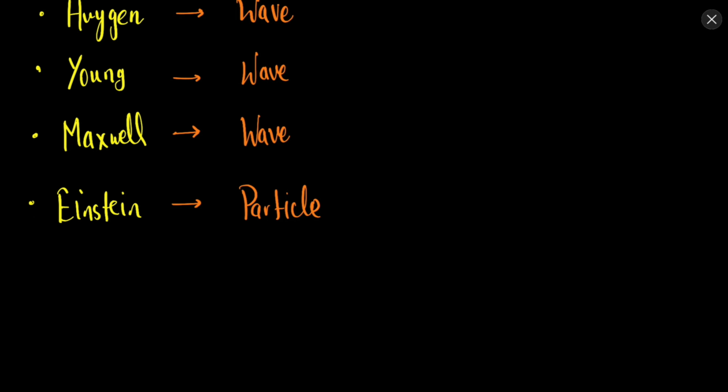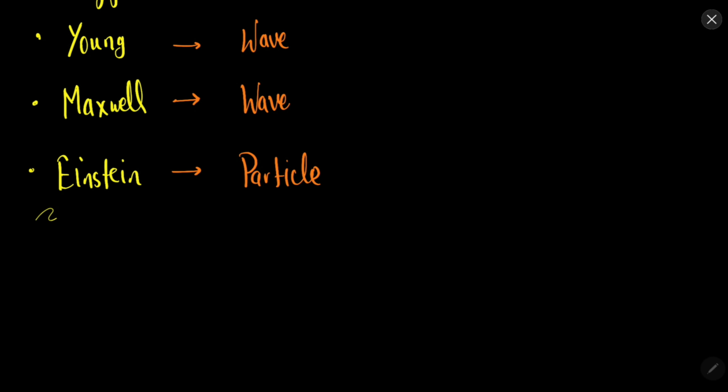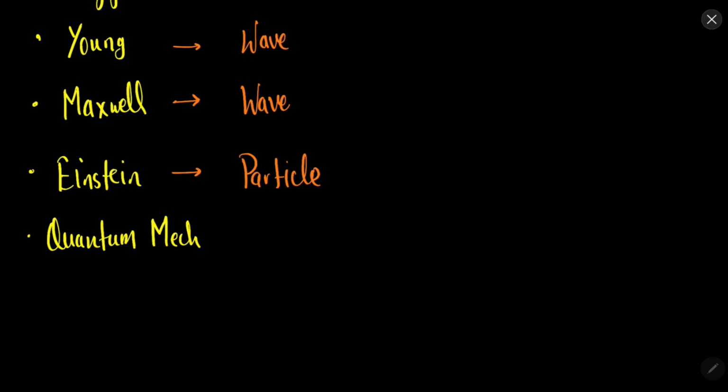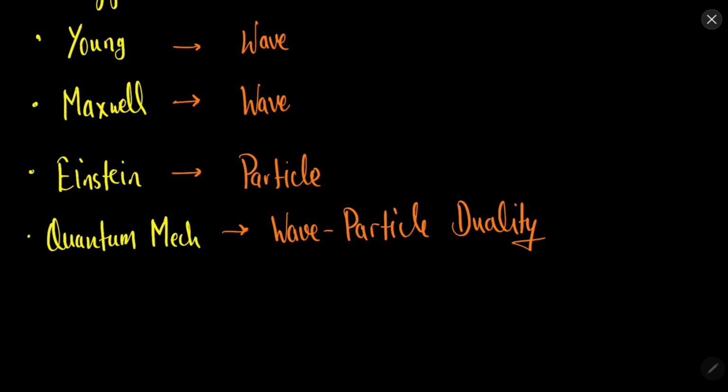Then finally, after the advent of quantum mechanics, it was suggested that light is both a wave and a particle. So it was called the wave particle duality. According to quantum mechanics, according to our present theory, light behaves like a wave as well as like a particle, which is called the wave particle duality.